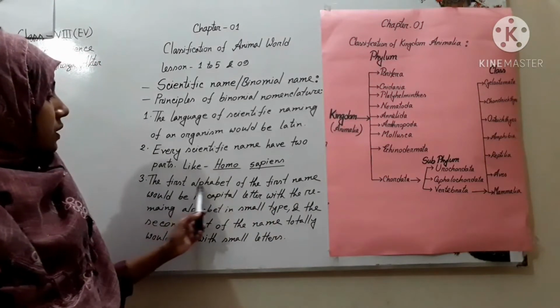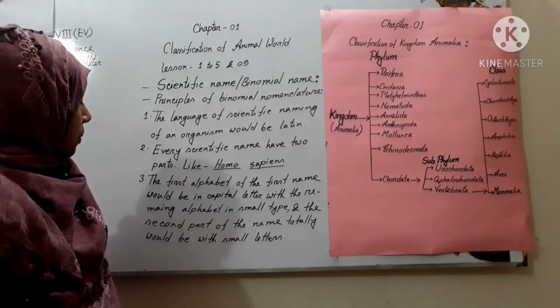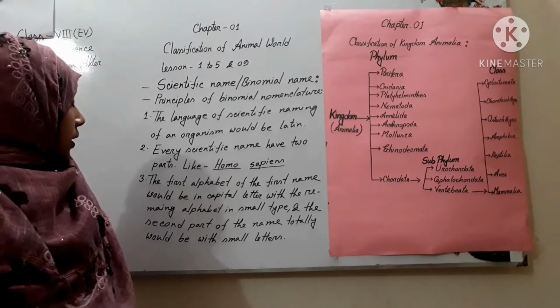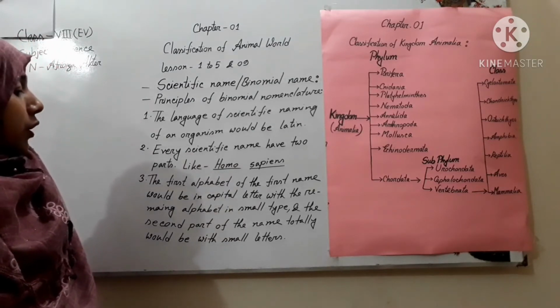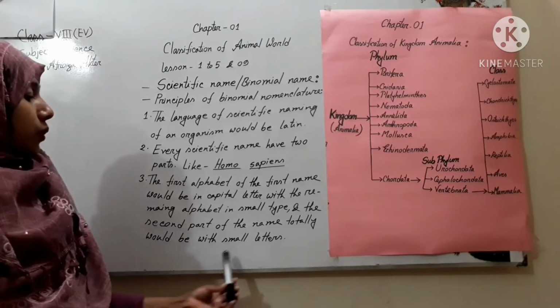Then the first letter of the first name is a capital letter with the rest of the letters in small type, and the second part of the name is totally in small letters.